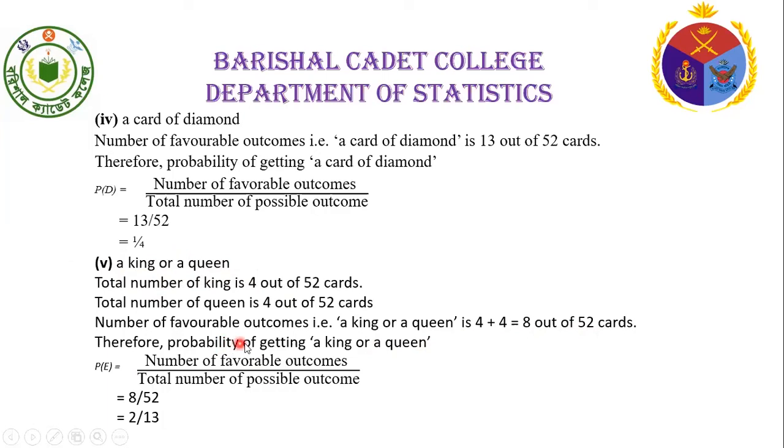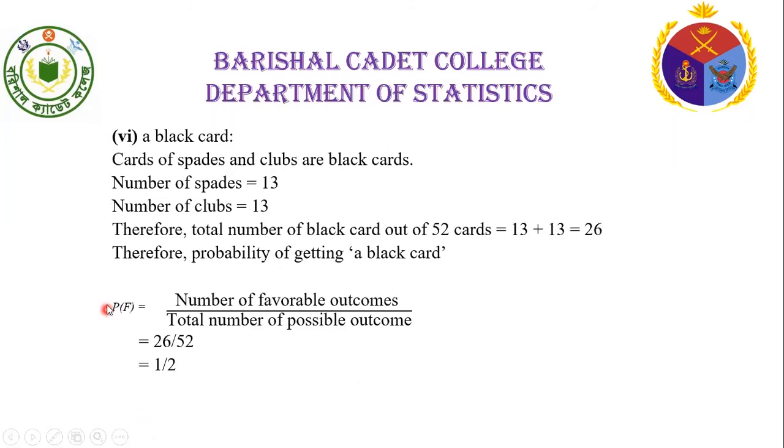Therefore, the probability of getting a king or a queen, probability of E, equals number of favorable cases divided by total number of cases. Here, the number of favorable cases is equal to 8 and the total number of cases is equal to 52. So the required probability equals 8 by 52 equals 2 by 13. Then question Roman 6, a black card.